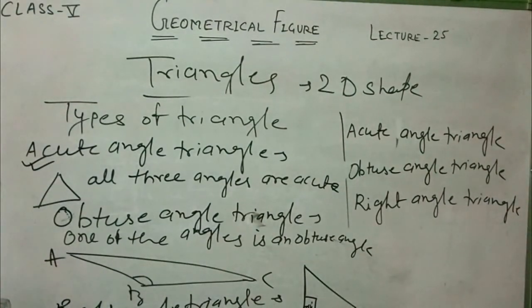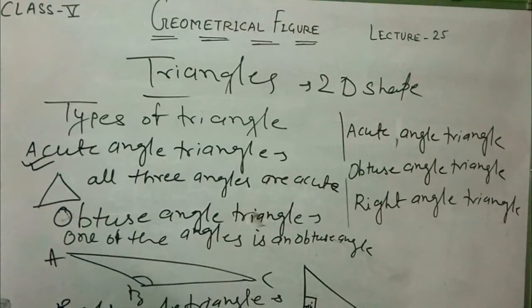So in your exercise books, some pictures of triangles are given. You have to identify them by measuring their sides and see what type of triangles they are. So sides: scalene triangle, equilateral triangle, isosceles triangle. You have to measure the length and then decide what type of triangle it is.